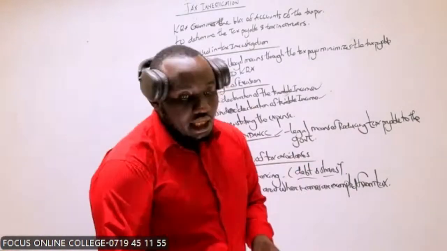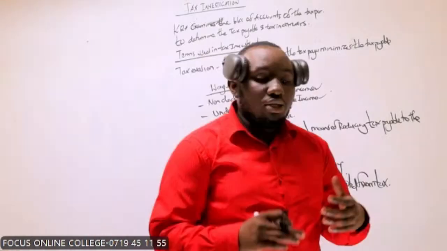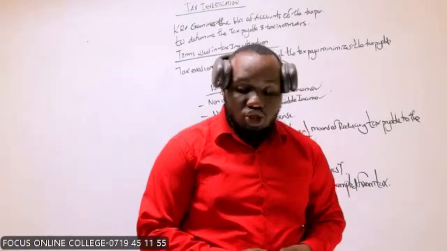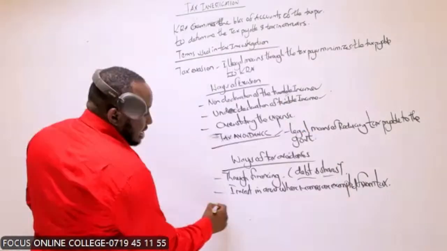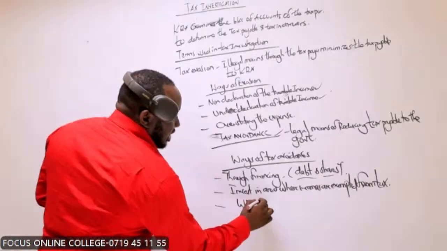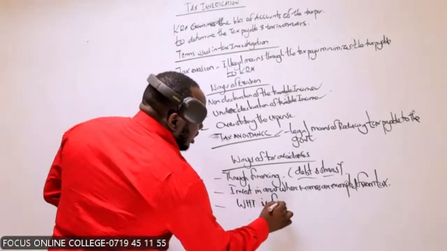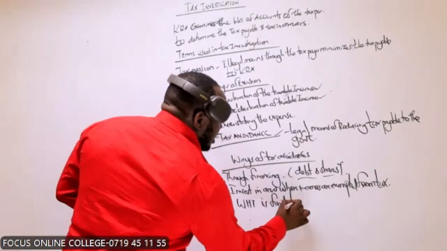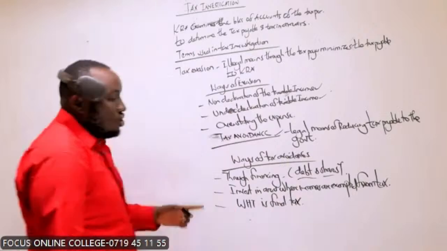Invest in areas where incomes are not subjected to tax. We can also talk about where withholding tax, WHT, is final tax.